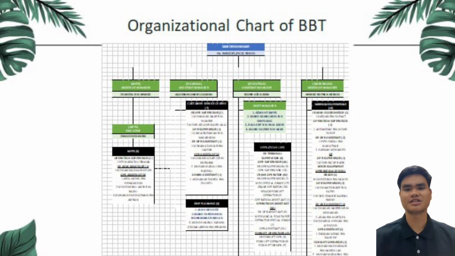This is my organization chart of BBT. The operation management is divided into several units such as MBTS, planning, execution and warehouse to handle and monitor the operation whether direct or indirect, and is led by a senior manager, Haji Jai Abbas.